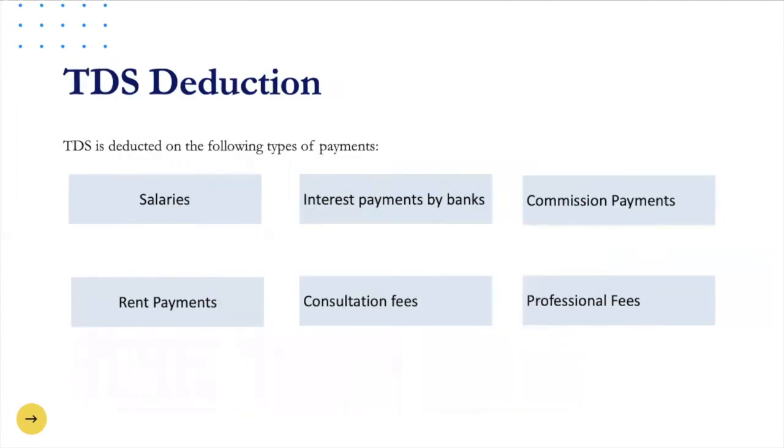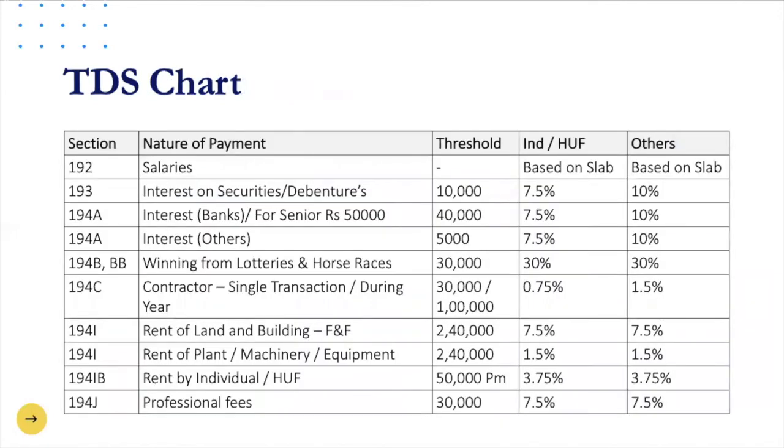TDS is applicable on various sources of income such as salaries, interest, commission, dividend, professional fees, etc. However, TDS is not applicable to all income, persons or transactions. There are different rates for TDS prescribed by various sections of the Act. It depends purely on the nature and type of payment. So let's see what the TDS chart is and the ways TDS is deducted.